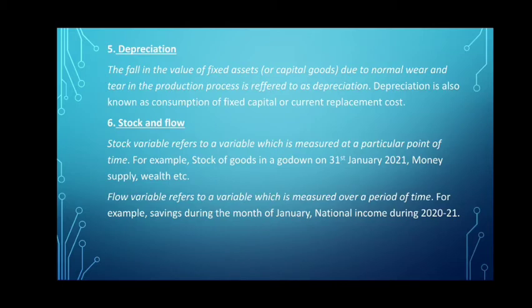The next concept which we will discuss is depreciation. So depreciation refers to the fall in the value of fixed assets or capital goods due to normal wear and tear. Now we know that when a fixed asset or a capital good is used in the production process, like a machine, if a machine is used in the production process, then what happens if we continue using that machine?